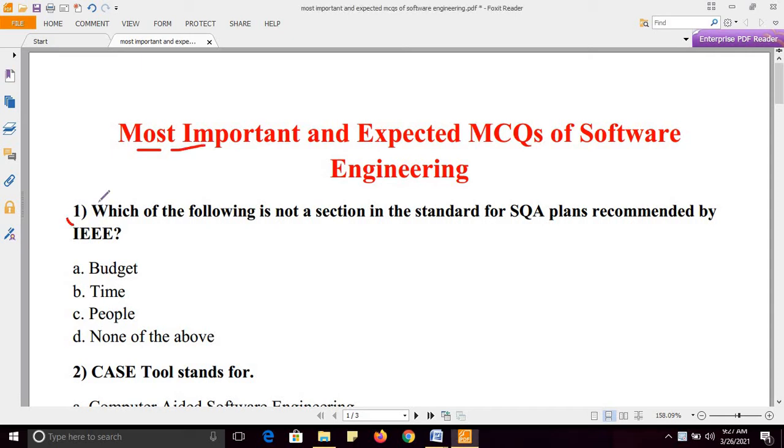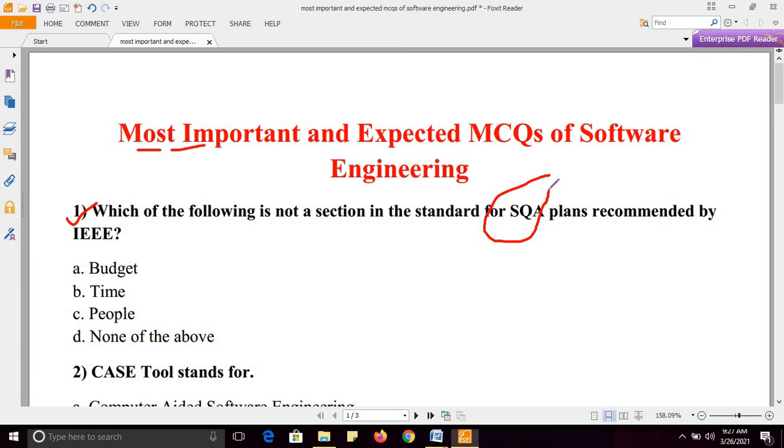So first question is, which of the following is not a section in the standard for SQA plans recommended by IEEE? SQA means Software Quality Assurance.